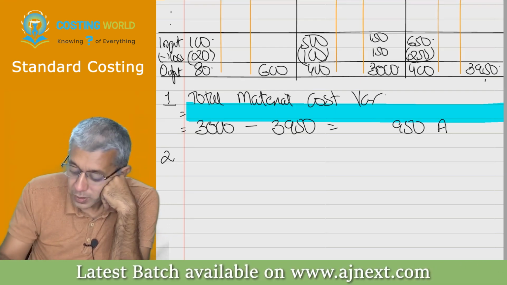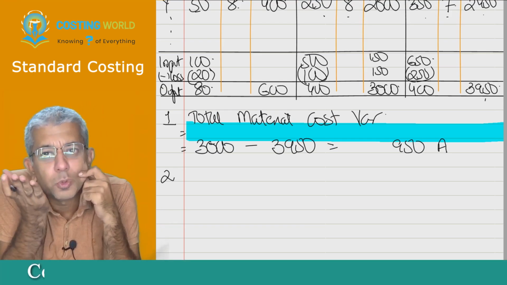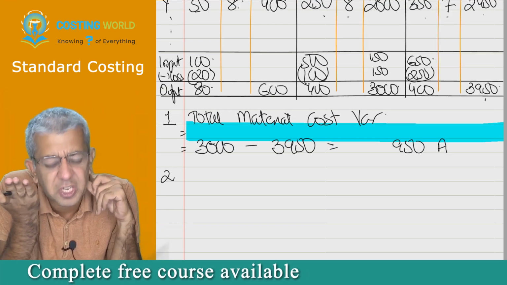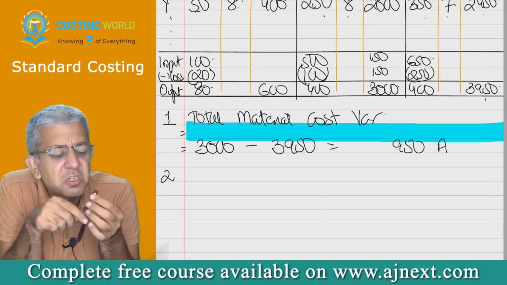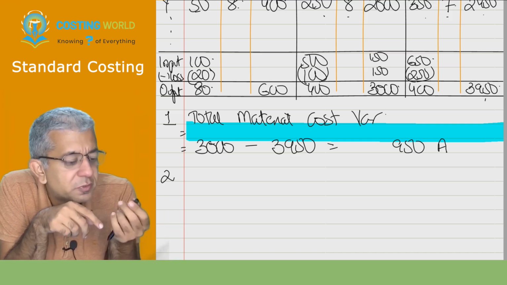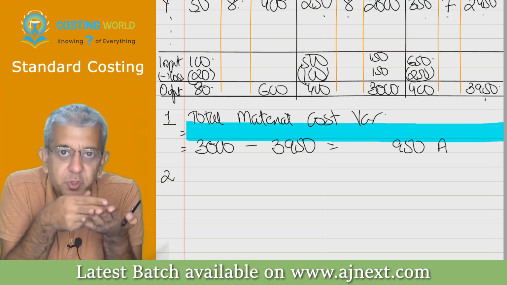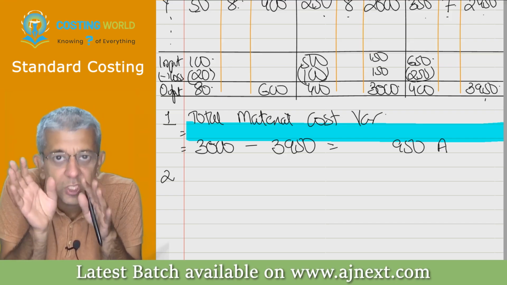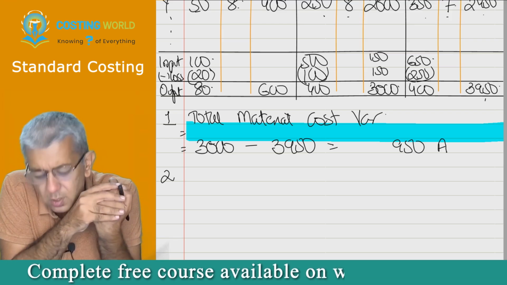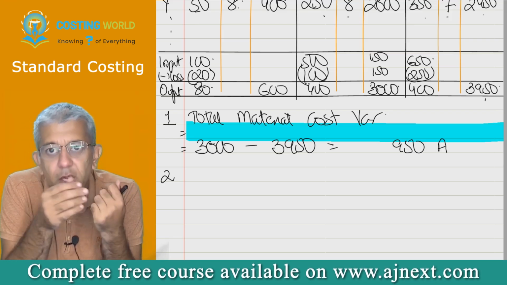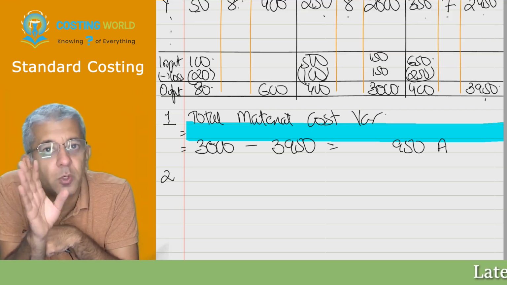Now see, I was the owner of this particular company. I told them, you bloody rascals, because of you we have incurred 950 rupees extra. The purchase manager told, sir, don't criticize both of us. It could have happened that one guy was efficient, but the other guy was such a rascal that the variance was adverse. I thought, yes, it could have happened. So therefore, the purchase manager told, sir, please break up this variance into two parts.